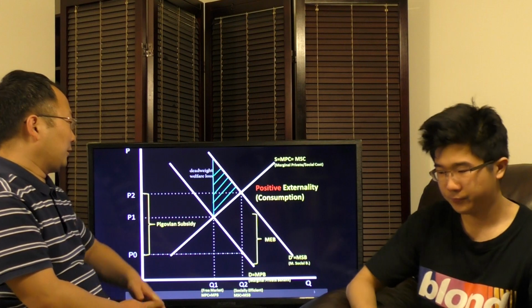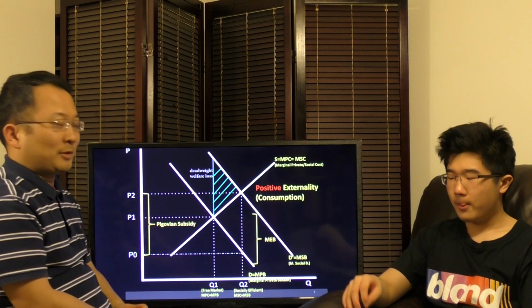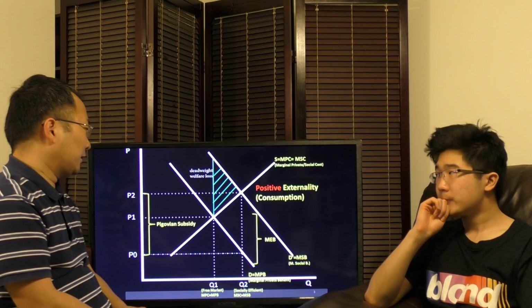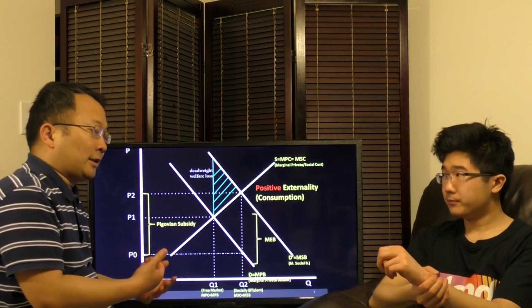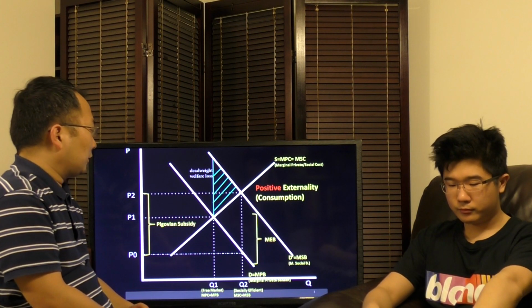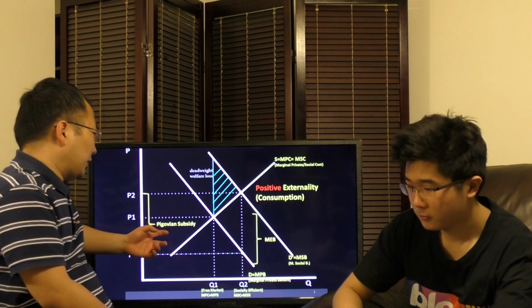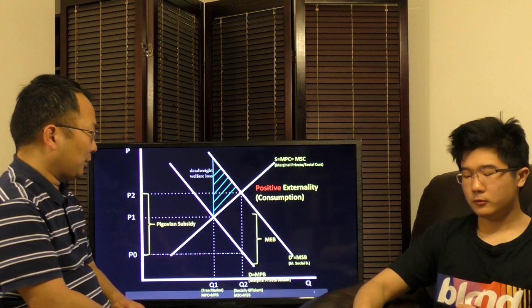Just one more thing: Pigou was a British economist in the 1920s. He first introduced this subsidy and externality concept. I think that's very useful, and I also want to remind you that this subsidy is per unit. It's not a lump sum, but a per unit subsidy.